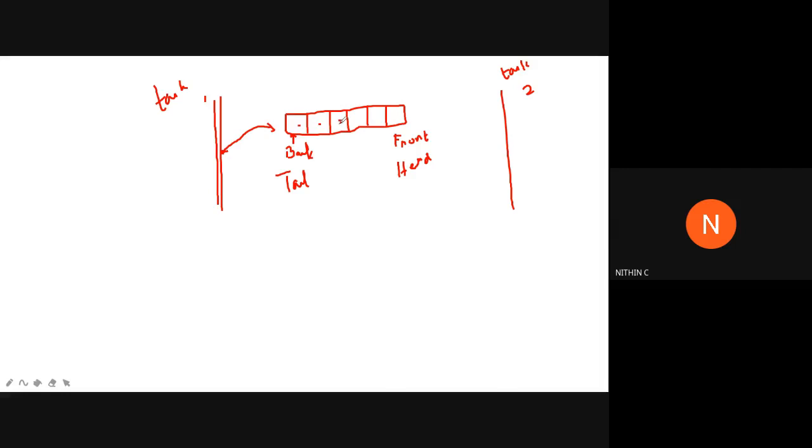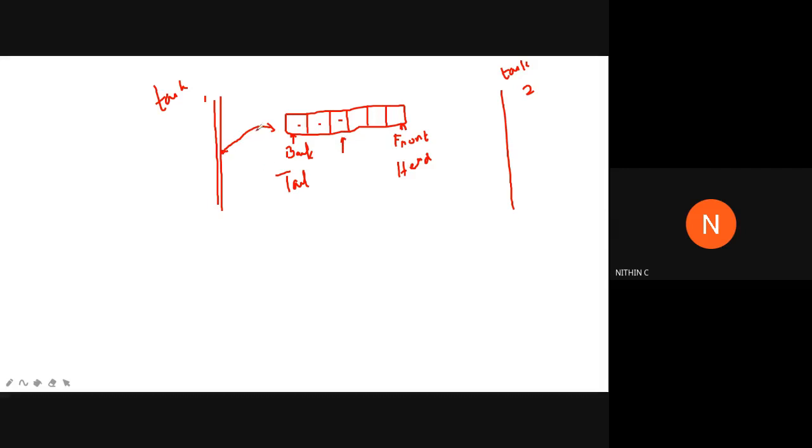So this point is actually called the present head. Remember this term. This point is called head. And as per this message queue, this is the present head. The point where data is available is called the present head, this point. You should understand the difference between the present head and the head. This is the head of the message queue, this point is the tail of the message queue, and at this point, this is the present head.